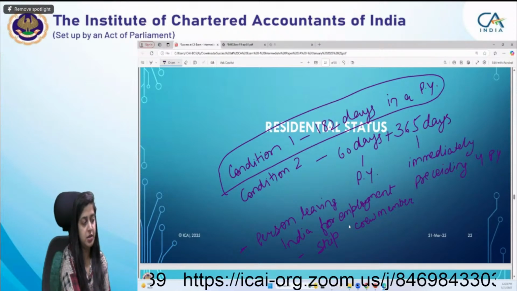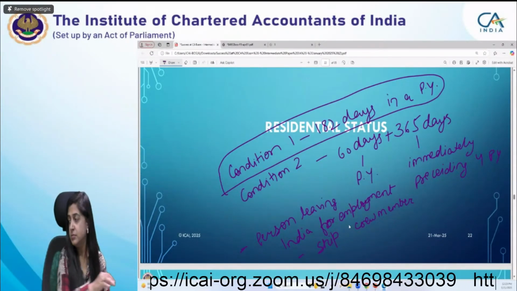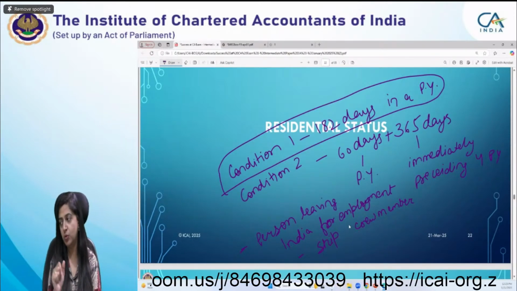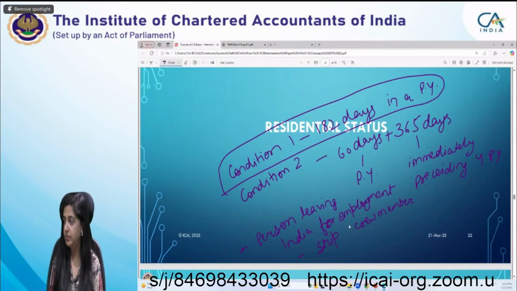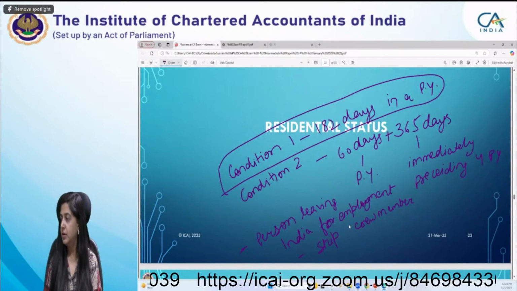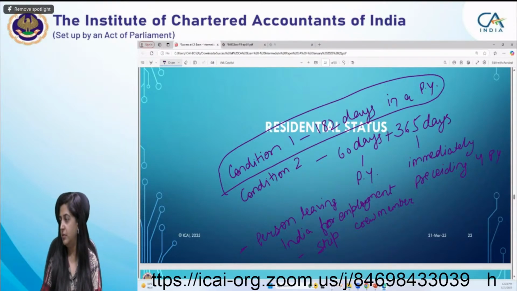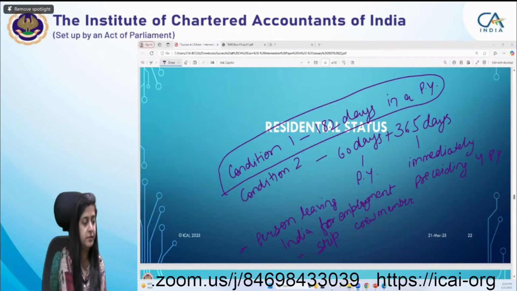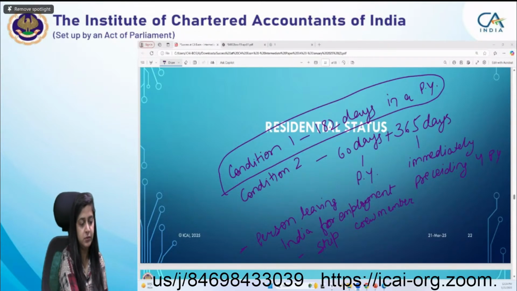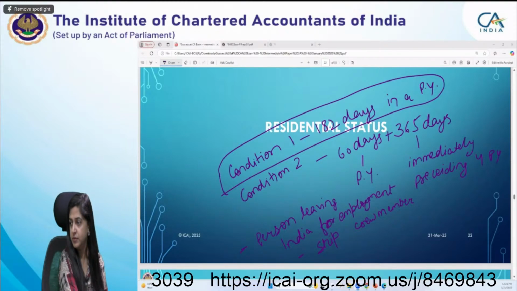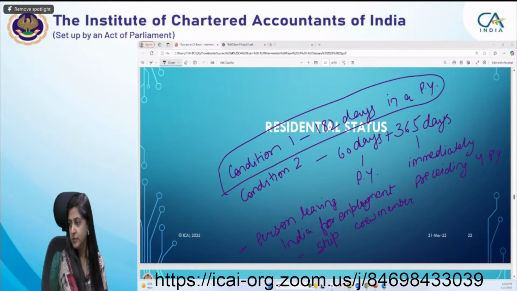Manav, Rakesh, you have mentioned the condition very well. Habib: crew member of a foreign-going Indian ship. Okay. Sanya, exception. Ridhi, yes. Ma'am, can I explain?